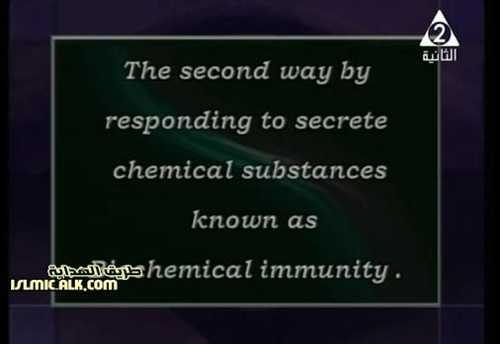Some plants have the ability to secrete different chemical substances. Those chemical substances are called biochemical immunity. So we have two different ways for the plant to defend itself. Number one, structural immunity, which already exists in the plant. Number two, biochemical immunity.